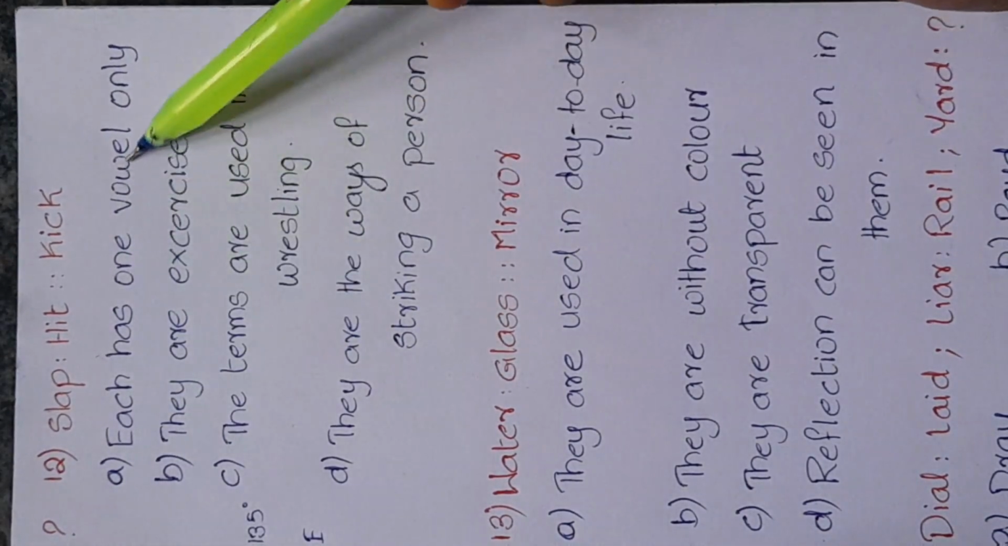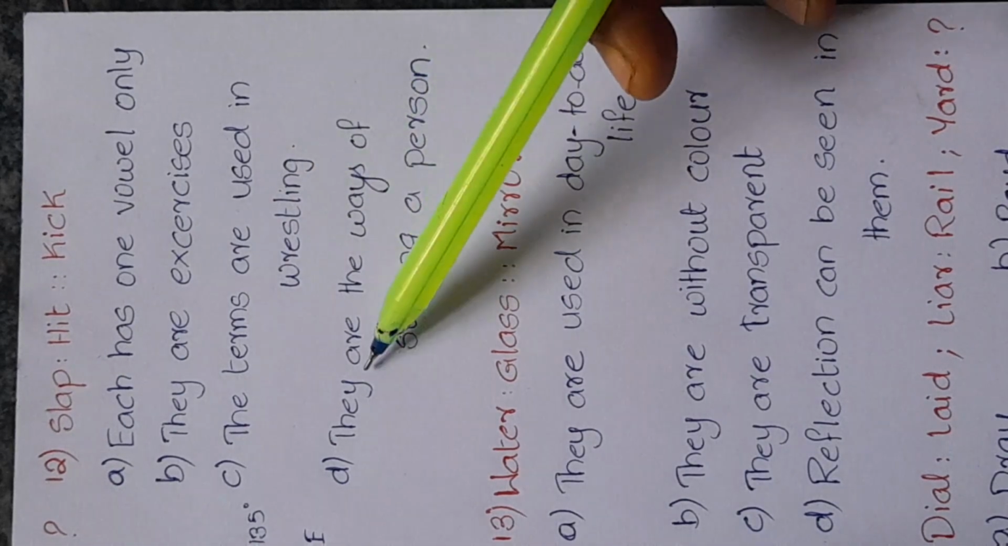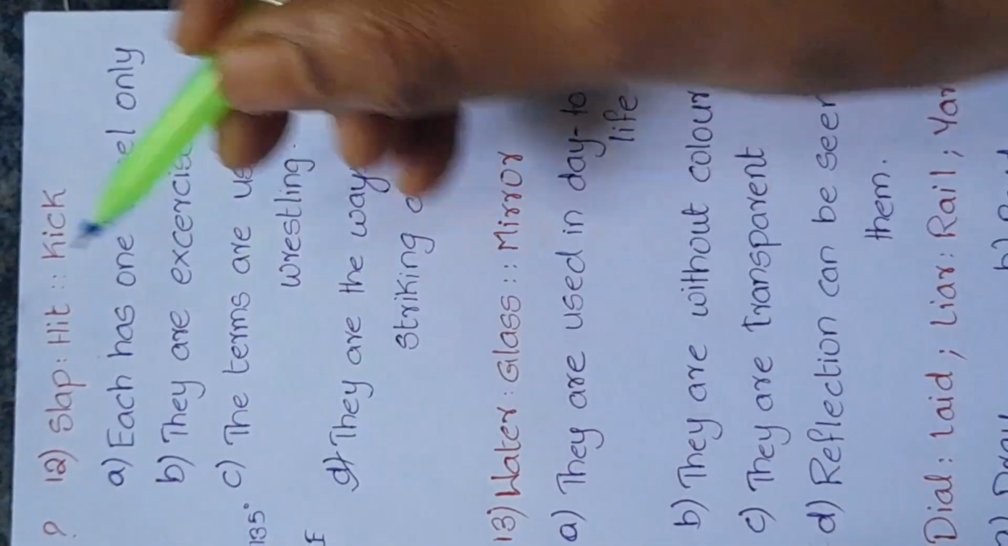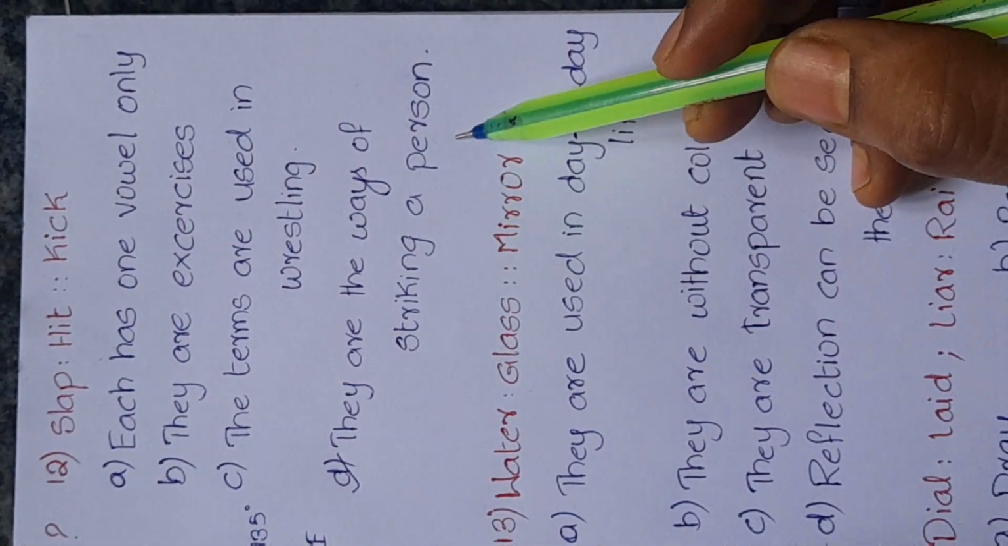12th question is slap, hit, kick. Options are each has one vowel only. They are exercises. The terms are used in wrestling. They are the ways of striking a person. Here option D is correct. We hit a person, we slap a person and we kick a person. So these are the ways of striking a person.